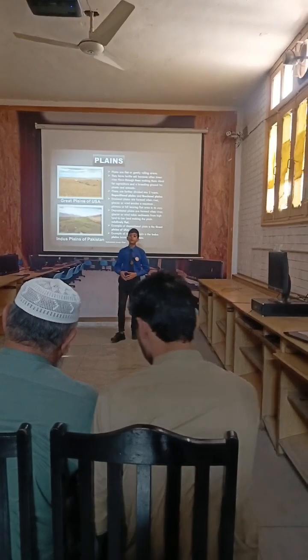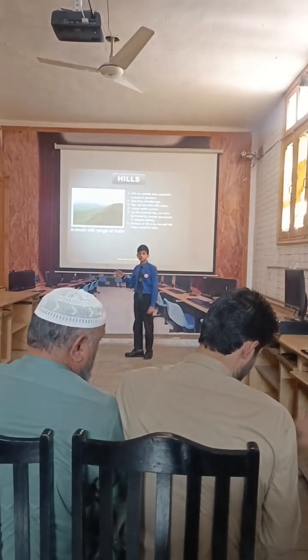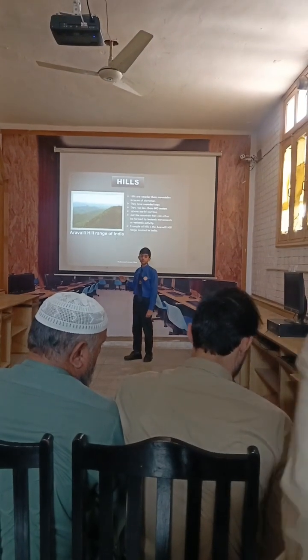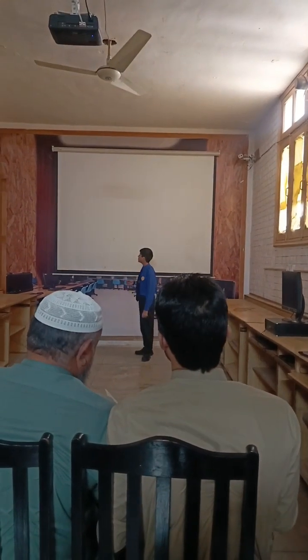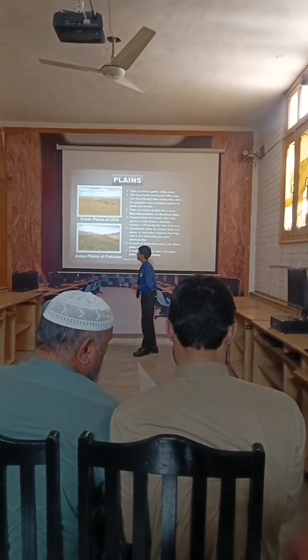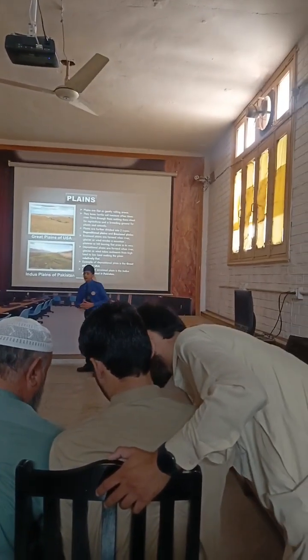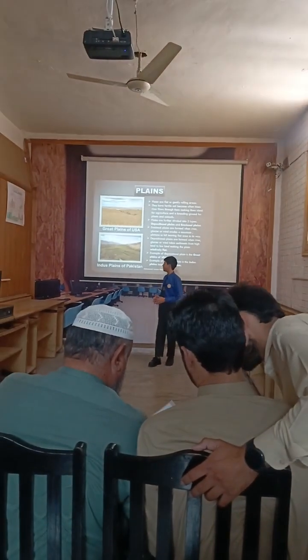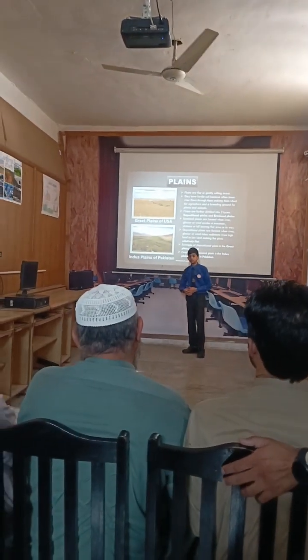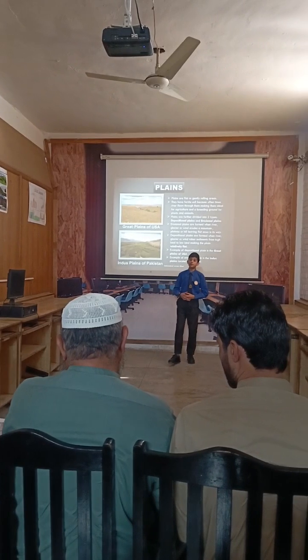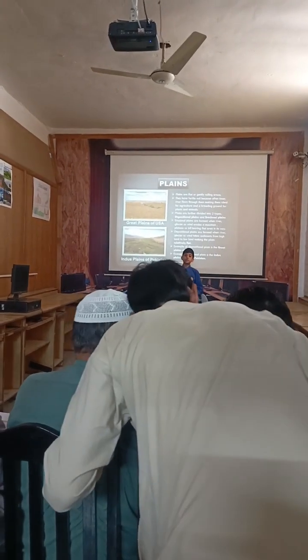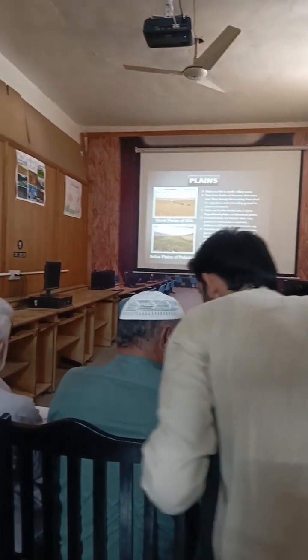An example of a depositional plain is the Great Plains of the USA, as you can see here, and an example of an erosional plain is the Indus Plains of Pakistan. They are both very ideal for agriculture, and agriculture is a very practiced profession there.